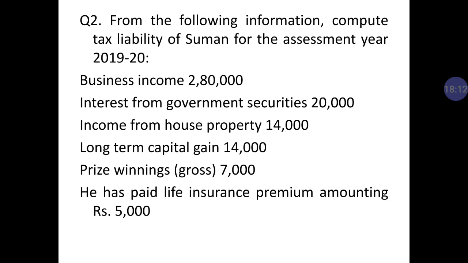Now come to the last point of the question. He has paid life insurance premium amounting rupees 5,000. So this is his investment, rupees 5,000. Under which section? It is 80C. Any life insurance premium will come under 80C. So he has paid rupees 5,000 under 80C, so it is deductible. Now come to the solution of the question.